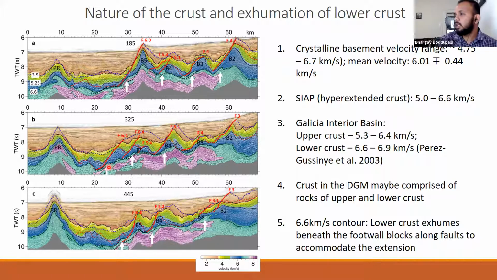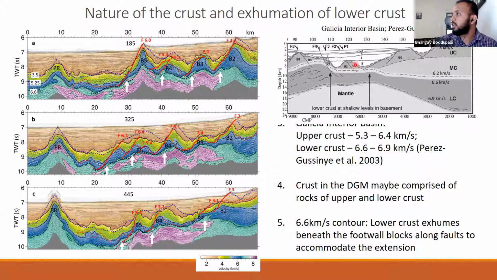A similar thing has also been observed in the Galicia Interior Basin, and we interpret this as the exhumation of the lower crust beneath the footwalls to accommodate the extension. As the extension happened in the initial stages, the lower crust, which is ductile in nature, was exhumed along these faults to accommodate the extension.